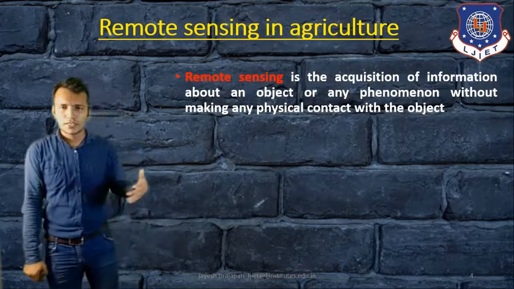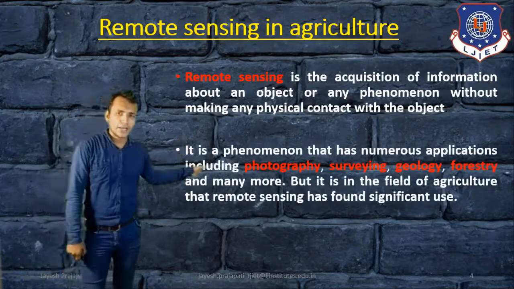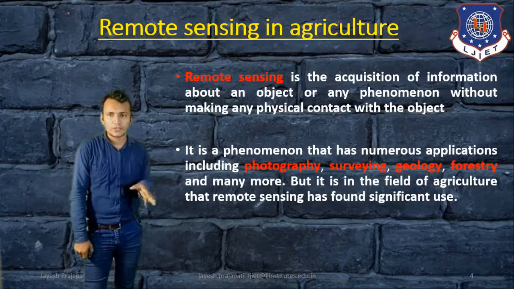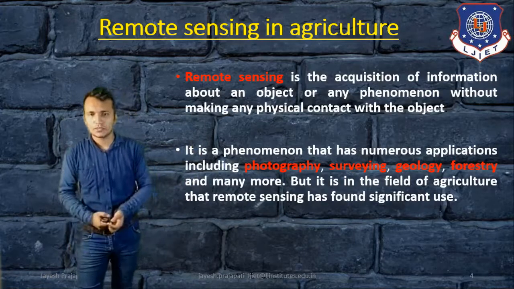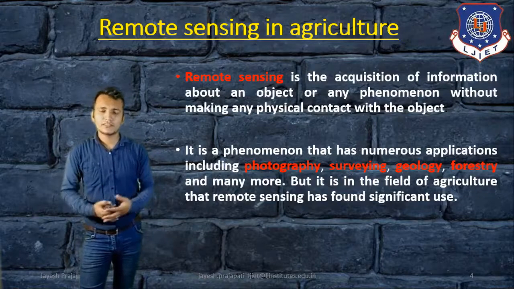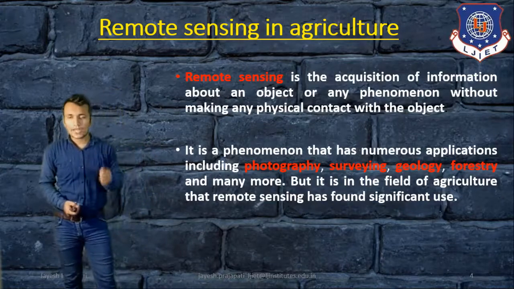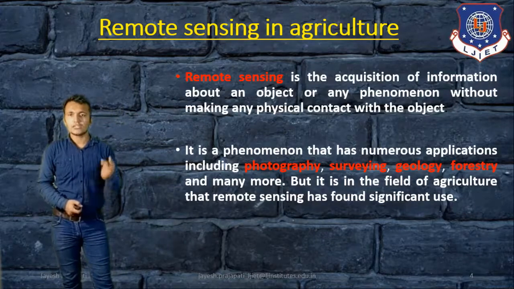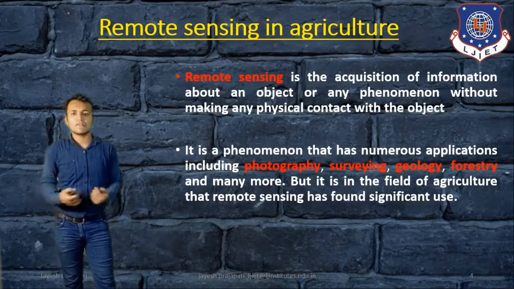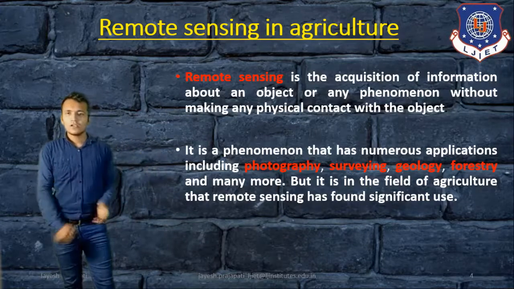Remote sensing is a phenomenon that has a number of applications like photography, surveying, geology, forestry, and many more. But in the case of agriculture and food processing, remote sensing has a number of advantages, which we will discuss in this session.